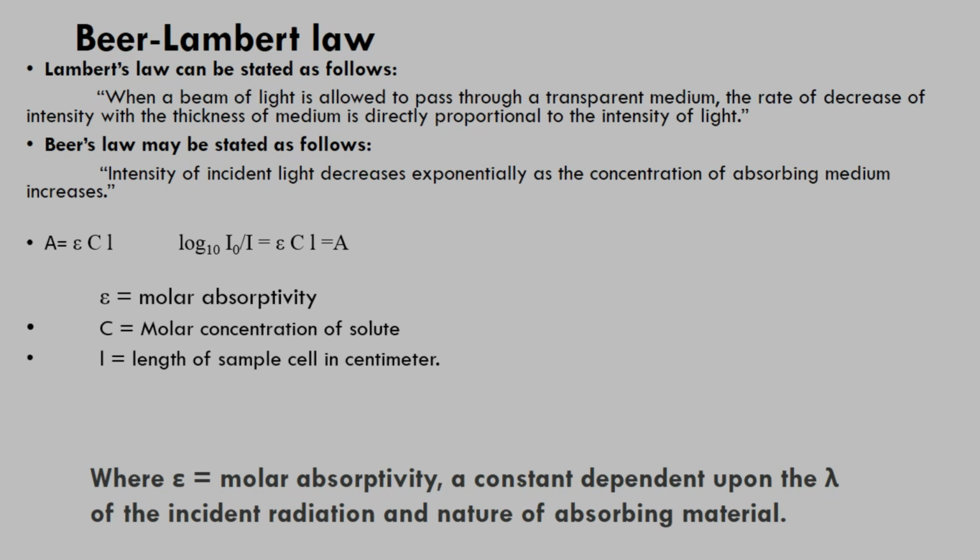optical path length. Here the ε value depends on the wavelength of incident radiation and the absorbing medium. If the ε value is lower than 10^3, then we can consider it a low transition probability, and that transition is forbidden. And if the ε value is higher than 10^4, then it gives a high intensity band.